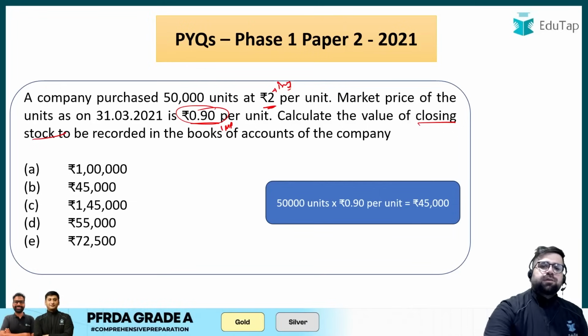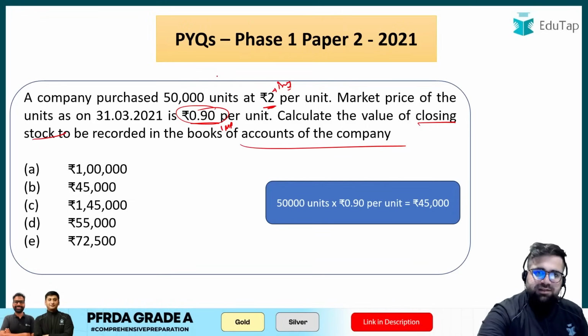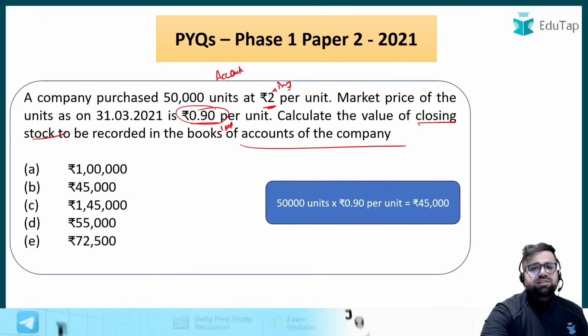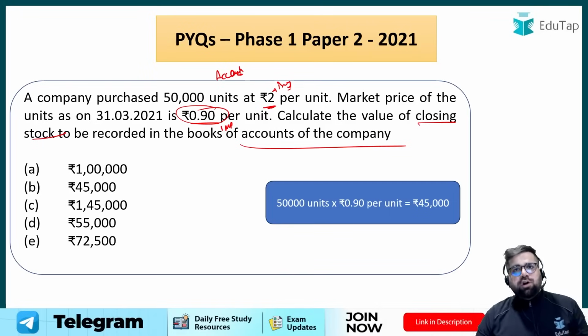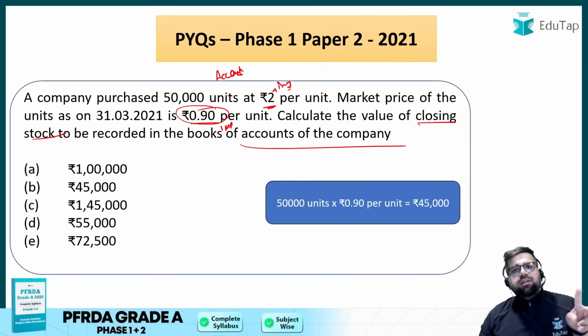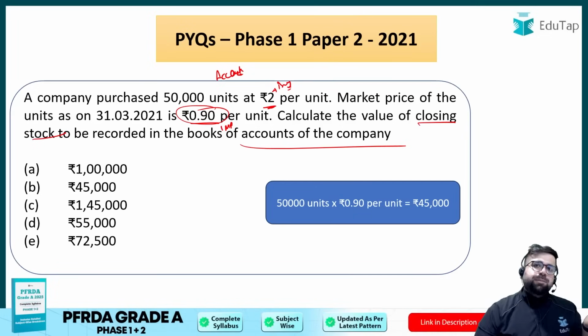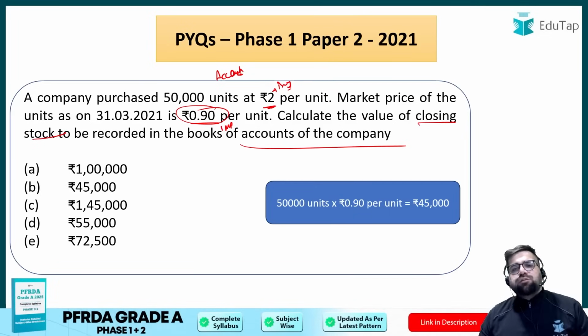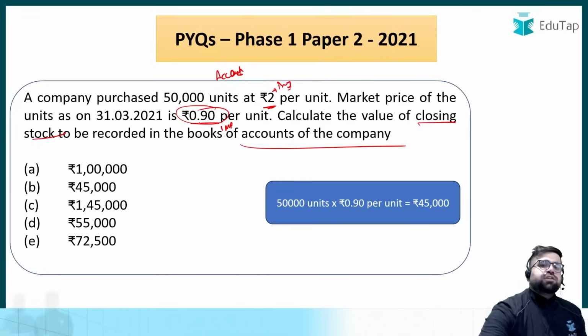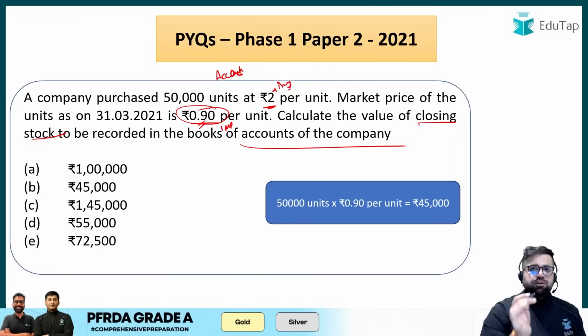Where are the mistakes happening? It is such an easy question. Simply, this is your accounting principle. Whenever you have to record your closing stock, you have to take the lesser. Lesser of what? Your buying price or your current market price of the stock. Current market price of the stock currently is 0.90. So I will take this because this is lower as compared to 2.